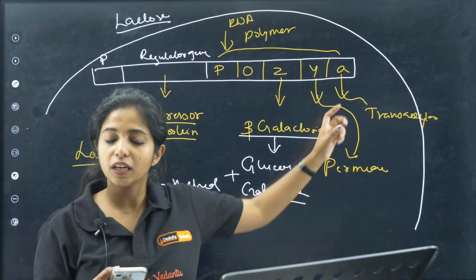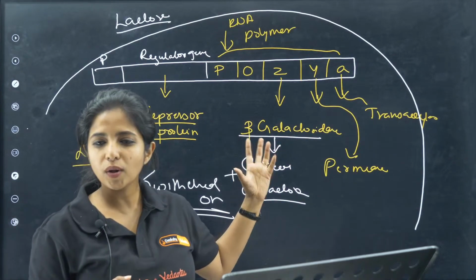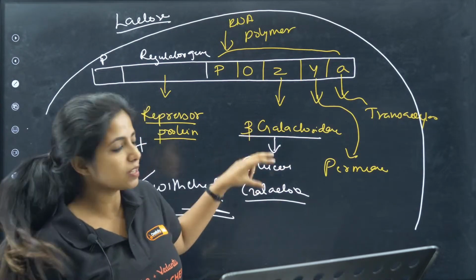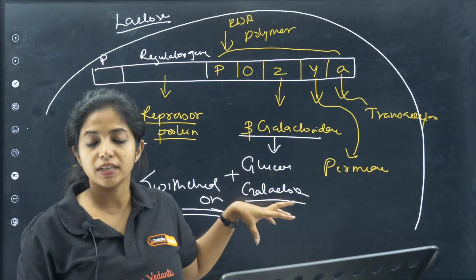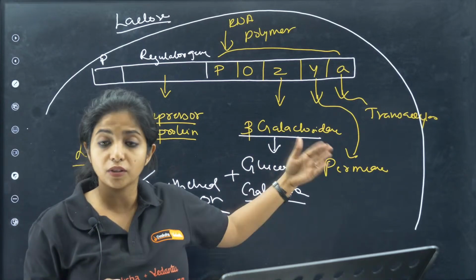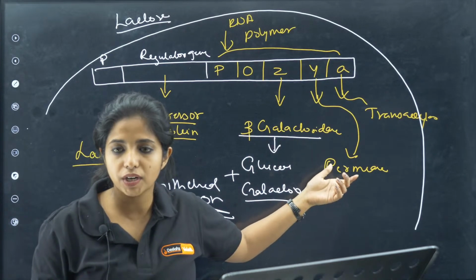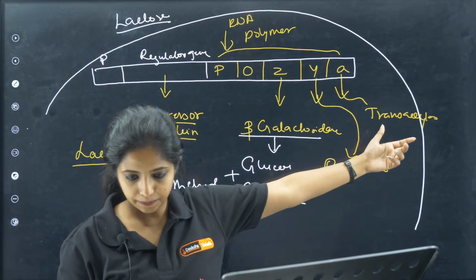The function of trans-acetylase is basically that it breaks down all the things that are formed over here. So it's not a one-stop process. When glucose and galactose are being formed and all the other processes happen, there are so many byproducts that are going to be formed. So it deals with that.